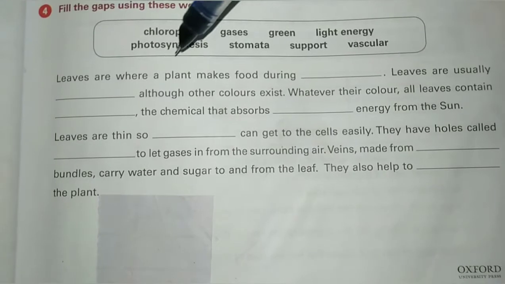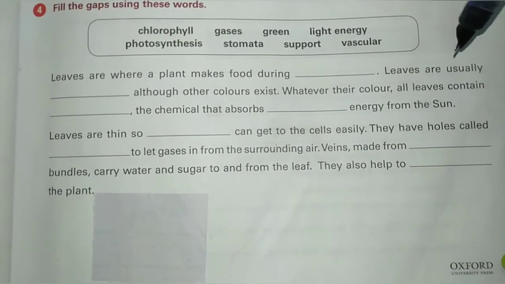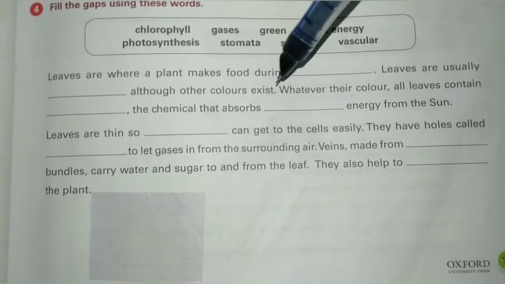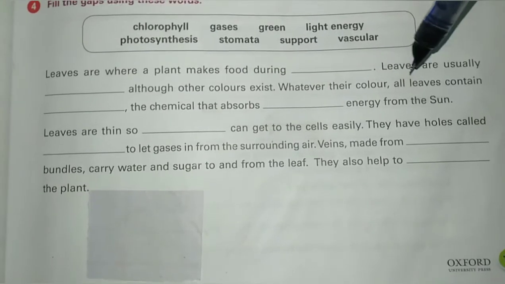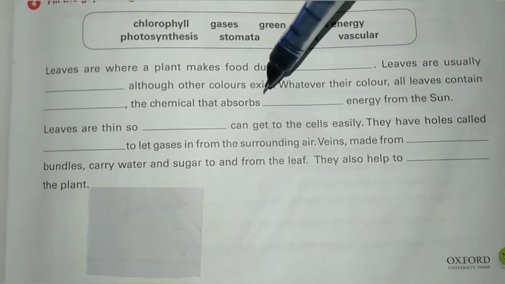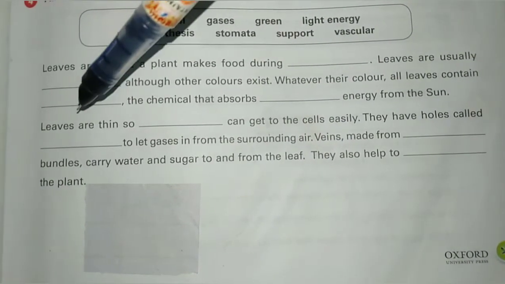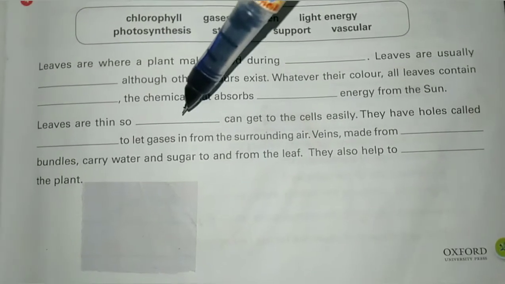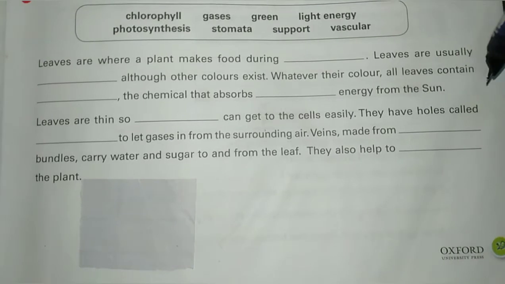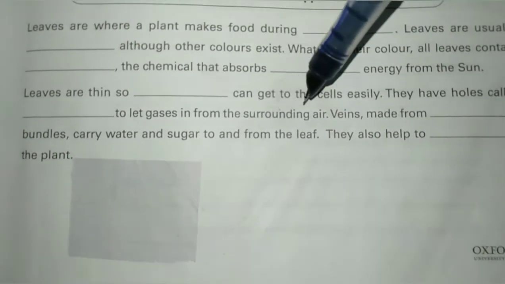Leaves are where a plant makes food during photosynthesis. Leaves are usually green, although other colors exist. Whatever their color, all leaves contain chlorophyll, the chemical that absorbs light energy from the sun. Leaves are thin, so gases can get to the cells easily. They have holes called stomata to let gases in from the surrounding air.